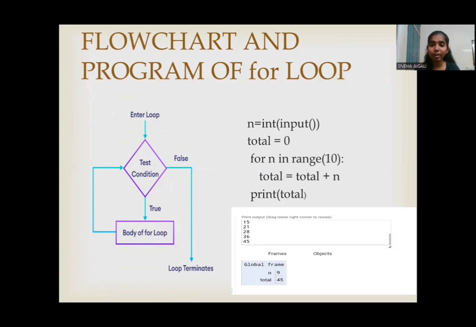Since the start value is not given, Python begins with 0 and increments by 1. And then we have a set of code, that is total is equal to total plus n. After ending the loop, it prints the total. Here I have given the input value of n as 95 and received the total value as 45.